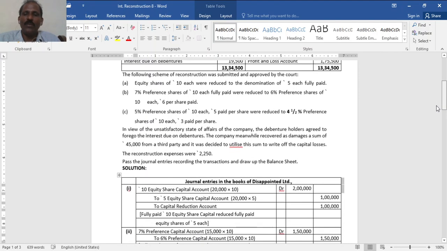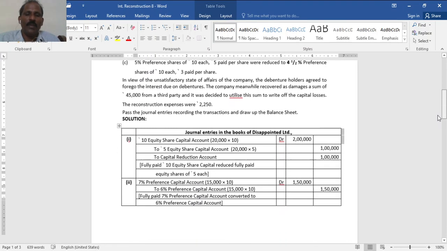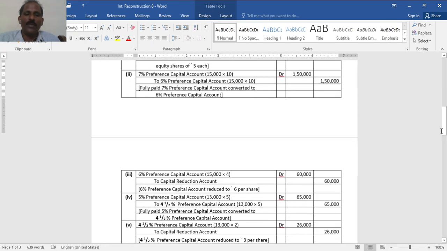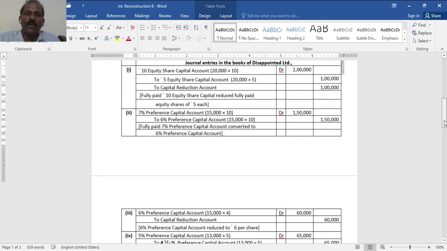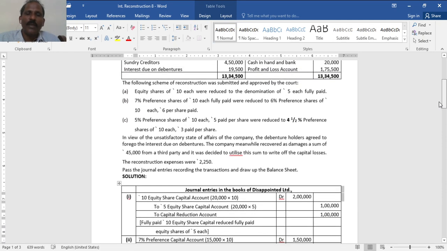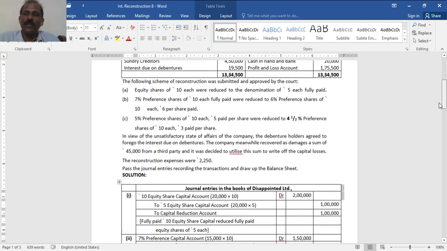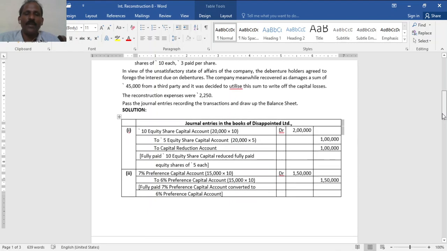Now whatever new issue, that is 6% preference share capital 60,000, 15,000 into 4 to capital reduction account. Means, see there, 6% preference shares of 10 each, rupees 6 per share paid means 4 rupees reduction again.